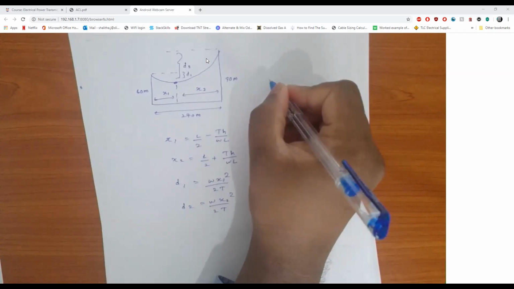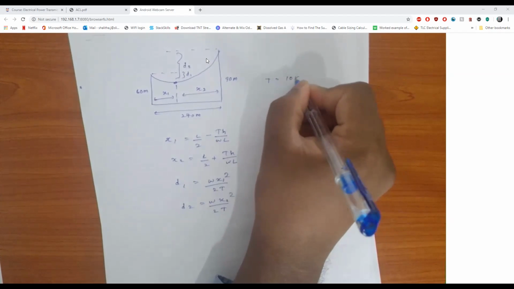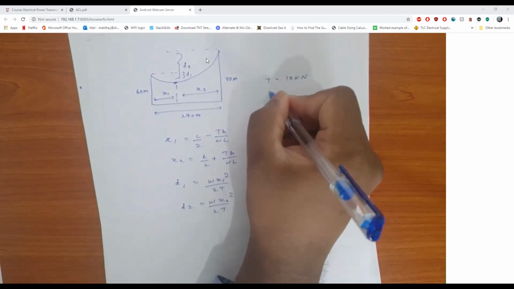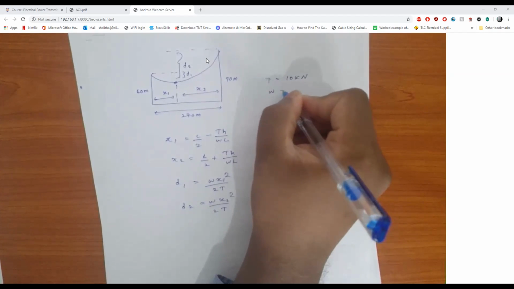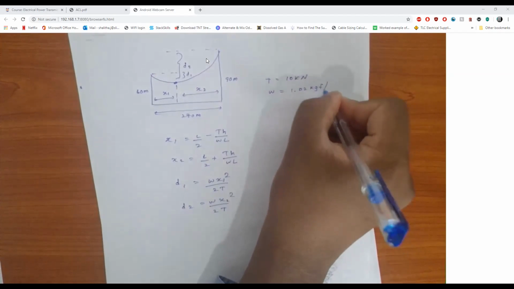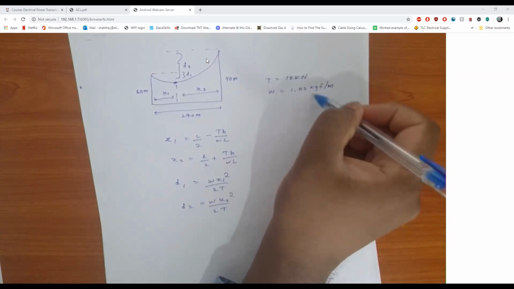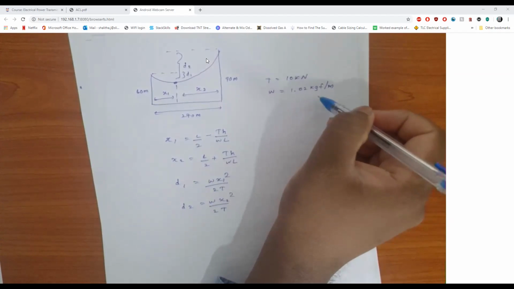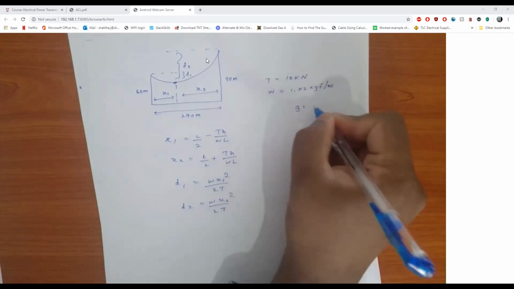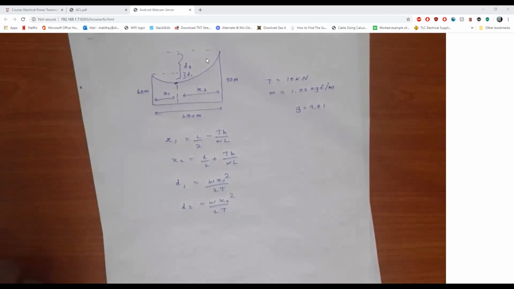I think tension T is 10 kilonewtons, and W is 1.02 kilogram force per meter. So you need to convert these to newtons per meter. You know g is 9.81. So use that and calculate D1 and D2.